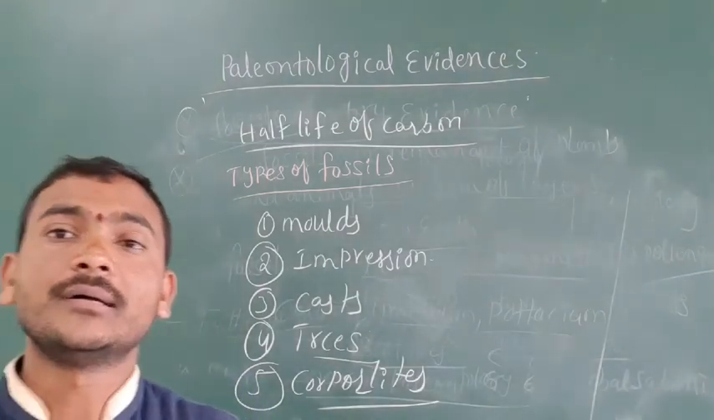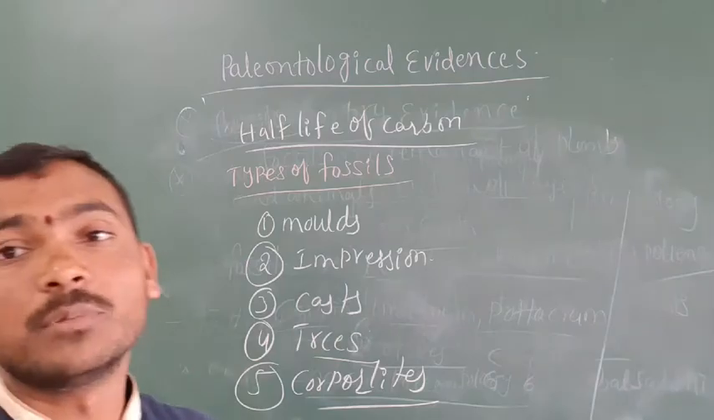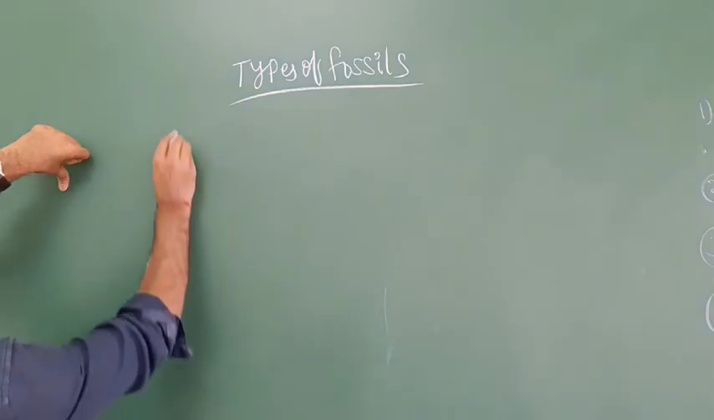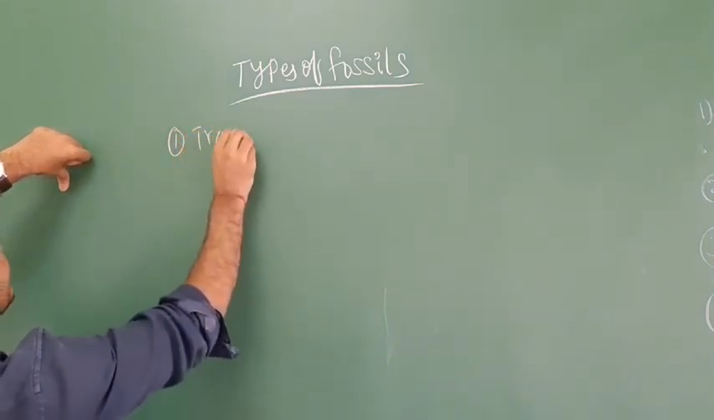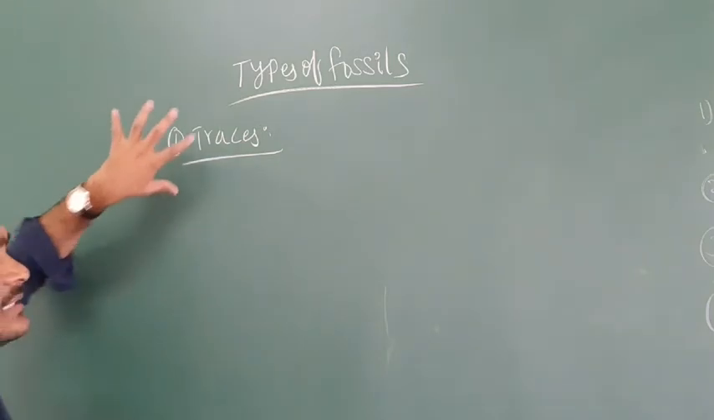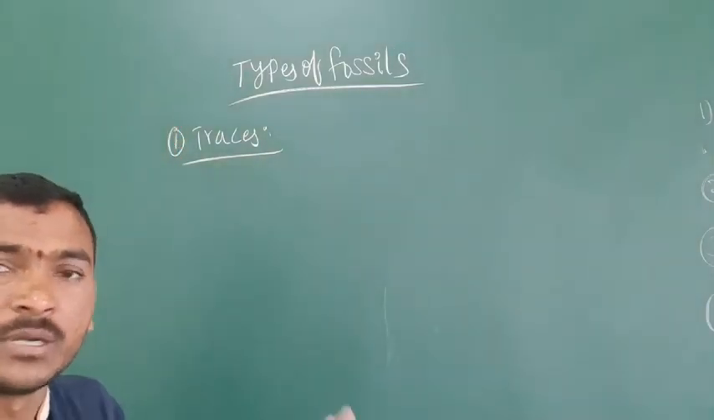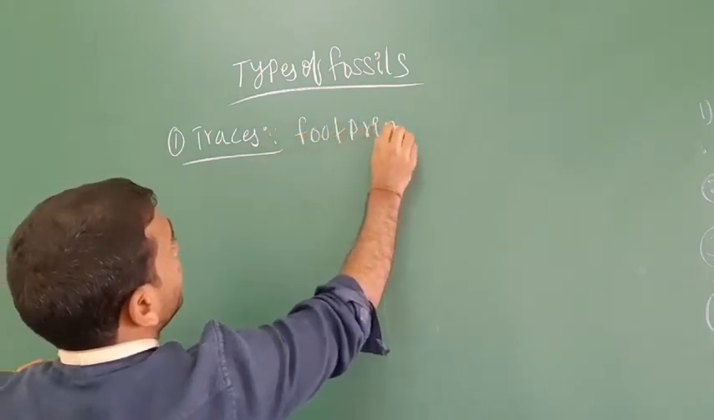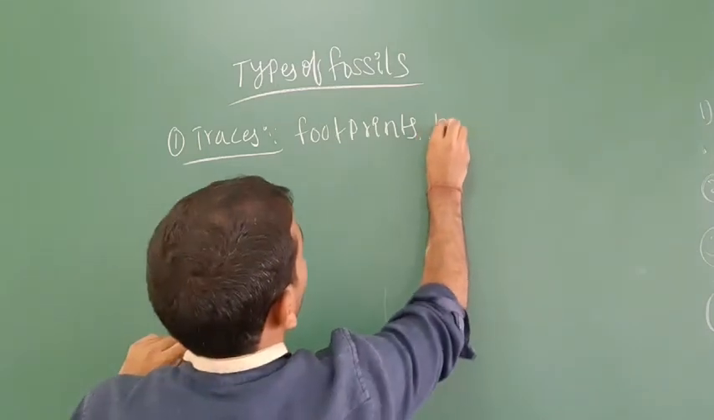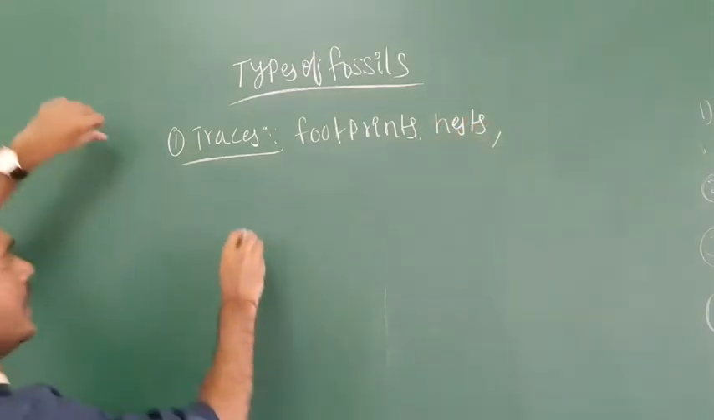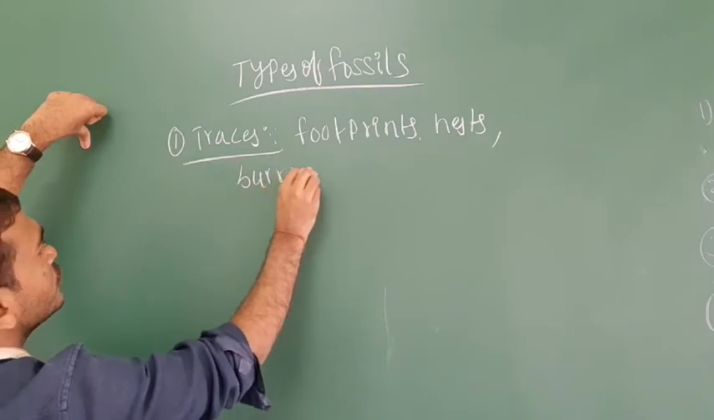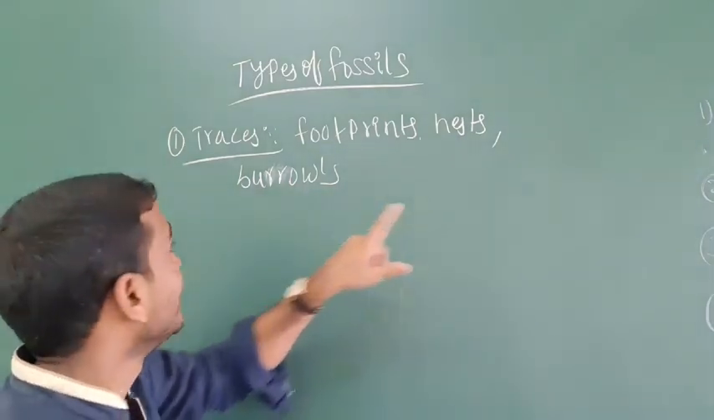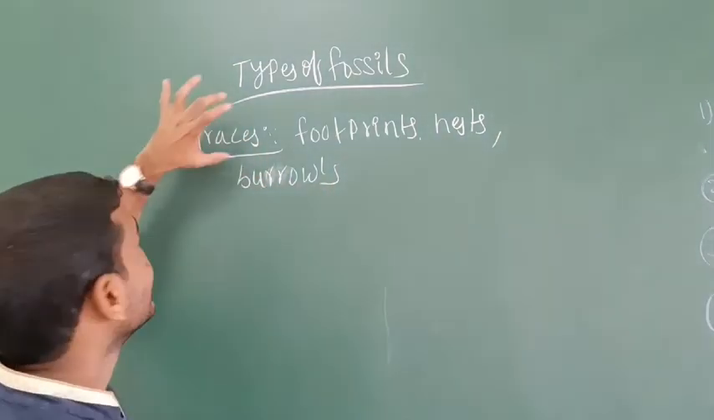In which forms are the fossils available? One by one we will discuss the types of fossils. The first one is traces. What are traces? Fossils available in the form of footprints, nests and burrows are called traces.